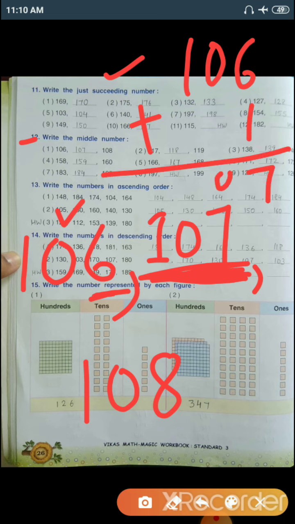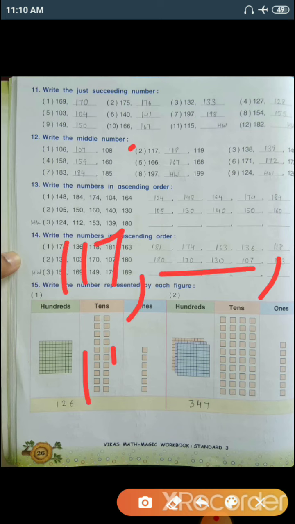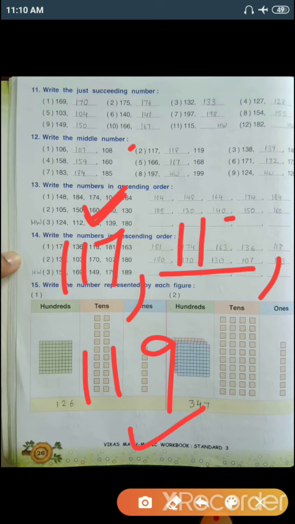So 107 is your next number. Next is 117, dash, 119. So 117 and 119 is given. So 117, after that 118.